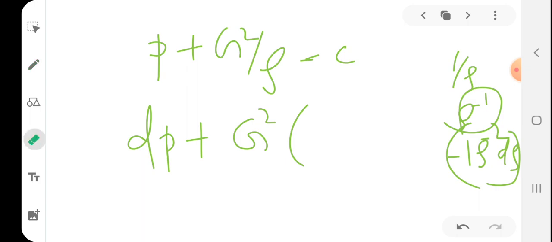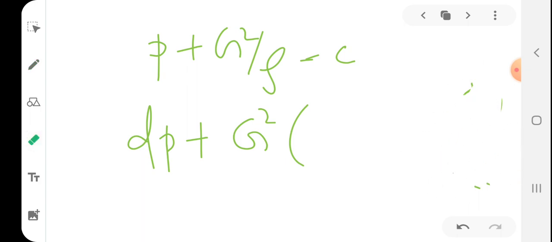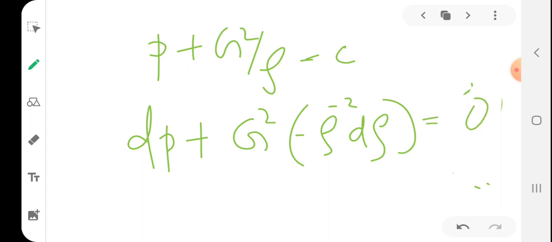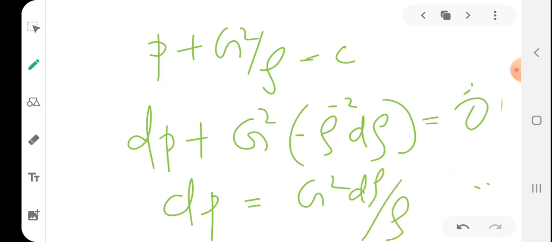Okay, so I'm substituting minus rho raised to minus 2 d rho is equal to constant. When a constant is differentiated, it will be 0. So dp equals g square minus rho square and rho raised to minus 2 into d rho. If you rearrange this, you can get dp equal to g square d rho by rho square, right? This is the differential form of the momentum equation.